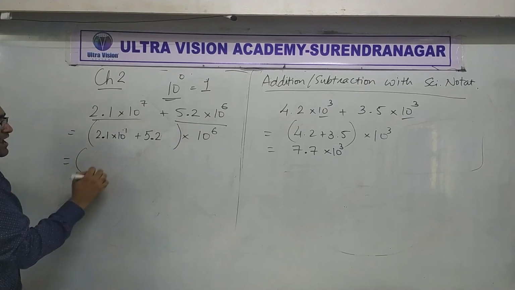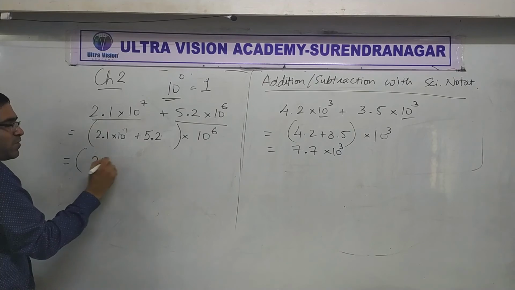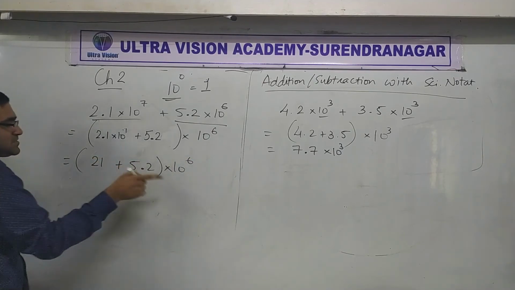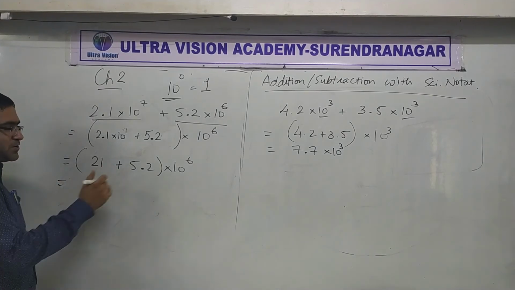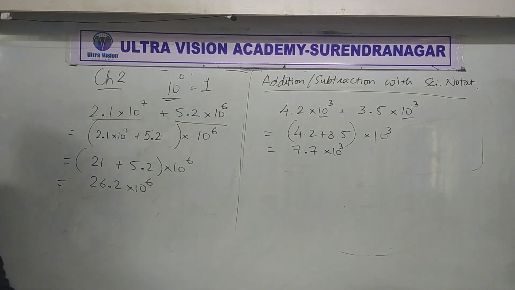Okay. Now we can add, but 10 raised to 1 means 10. So this is 21 plus 5.2 into 10 raised to 6. Did you understand this step? Okay. Now we can add 21 and 5.2, which is 26.2 into 10 raised to 6. Okay, 26.2 into 10 raised to 6.